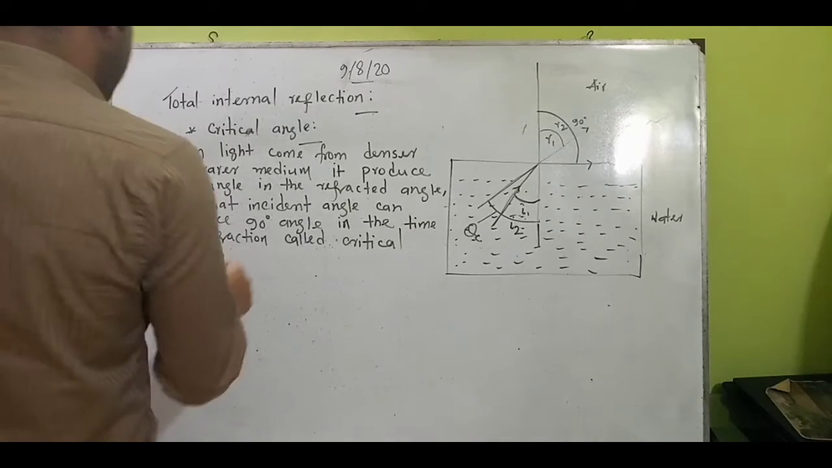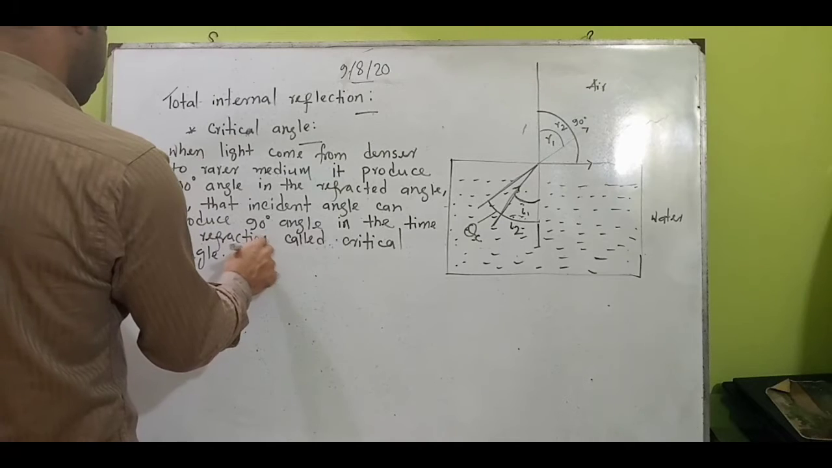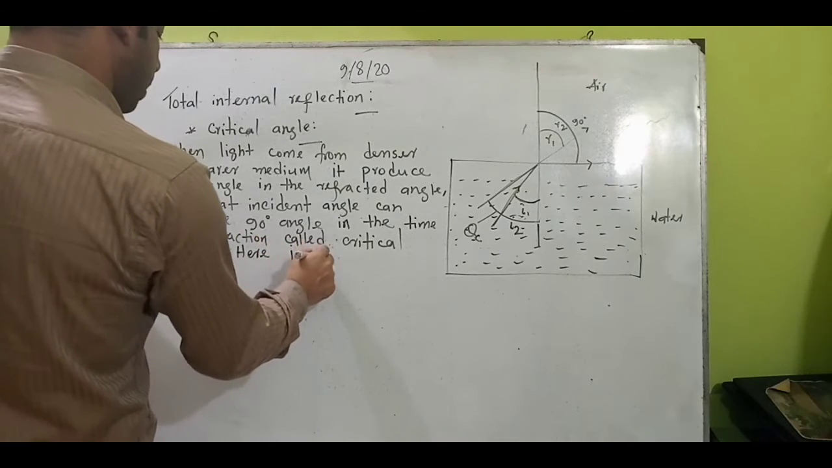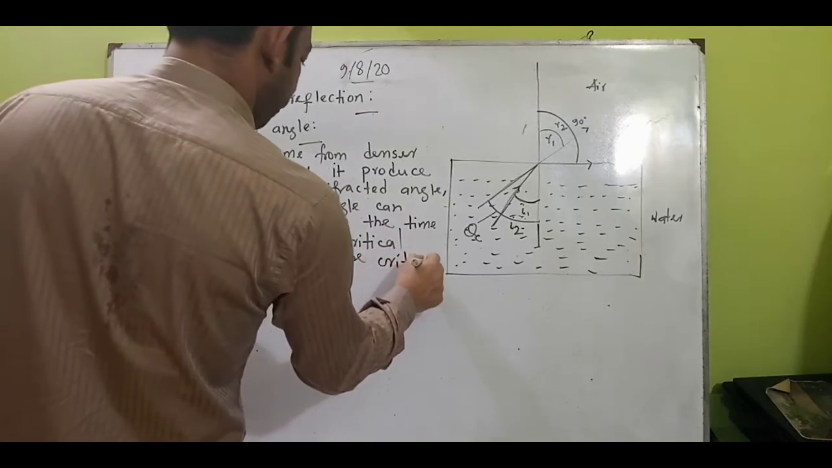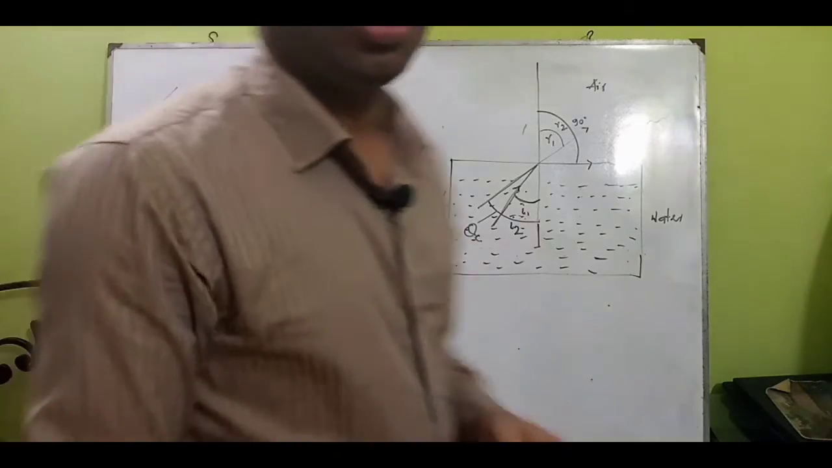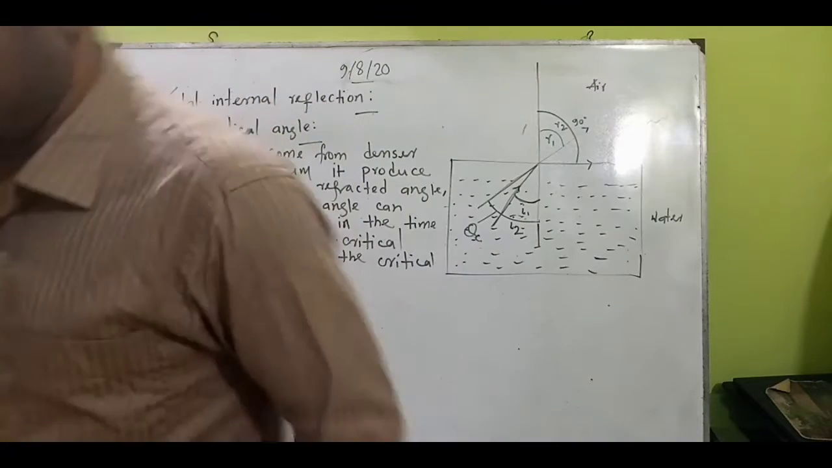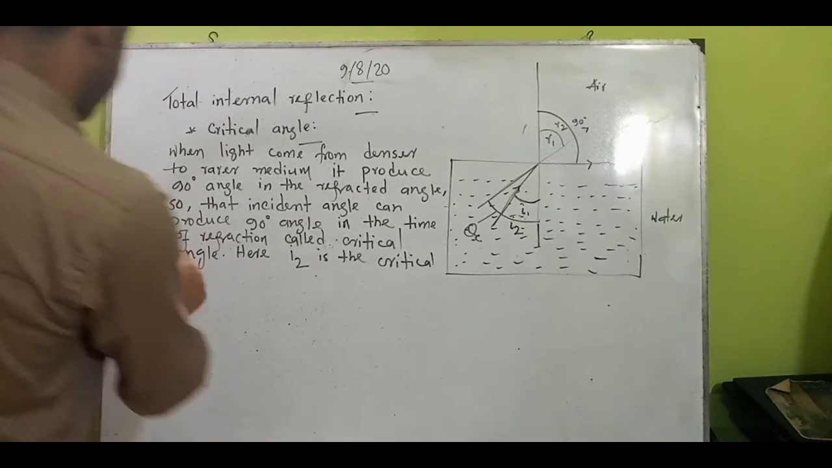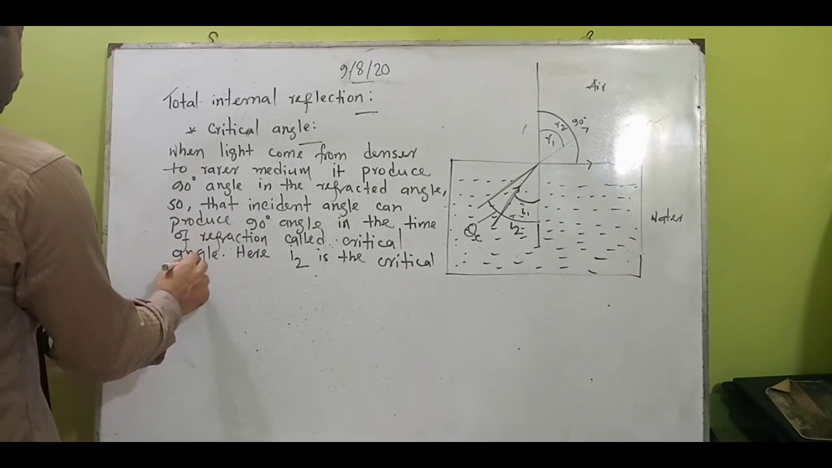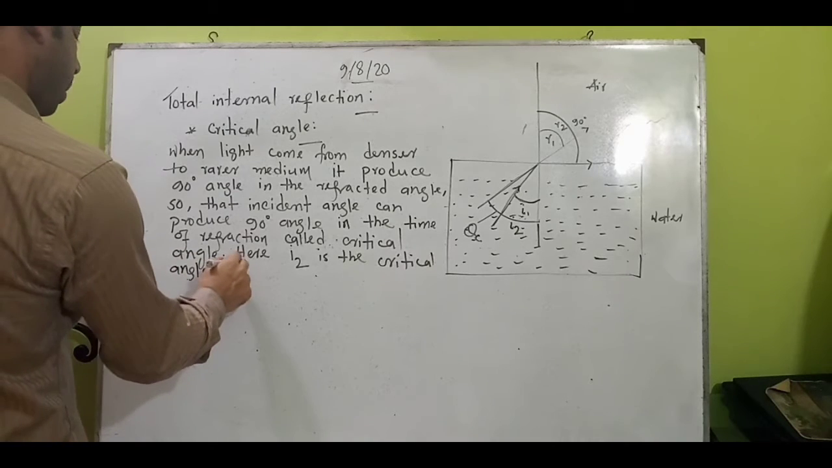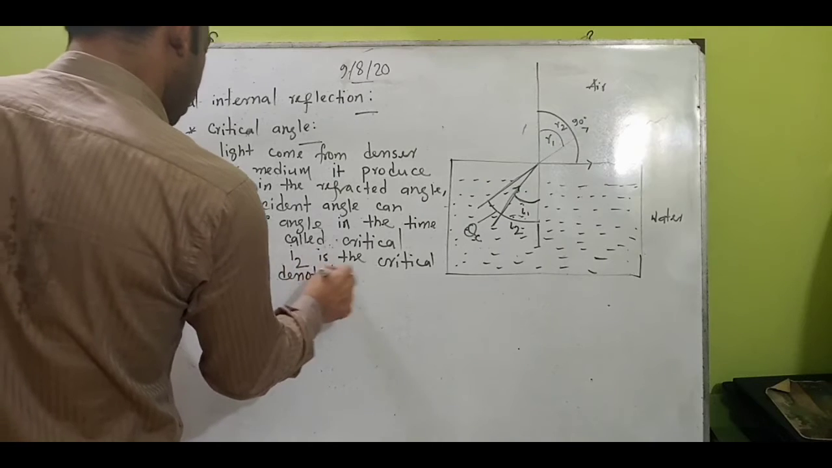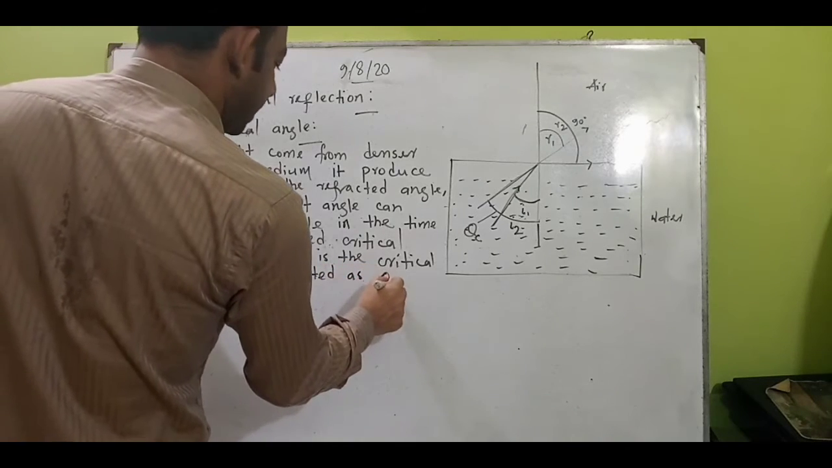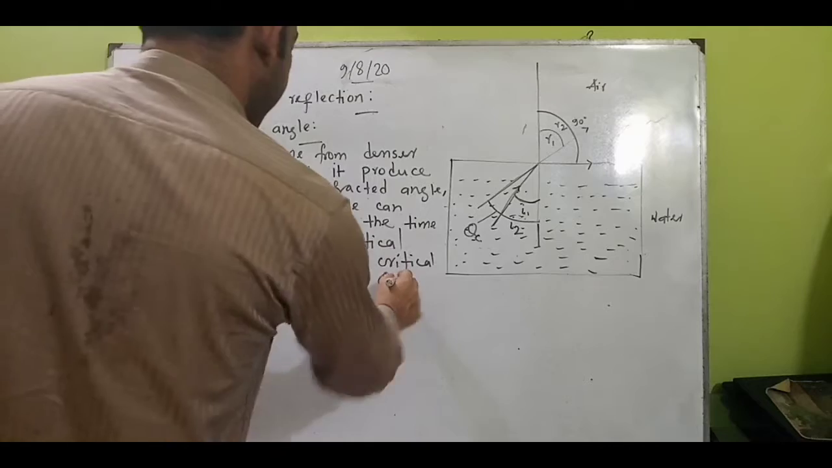Look here, I2 is called the critical angle. It is denoted as theta c. This is called theta c.